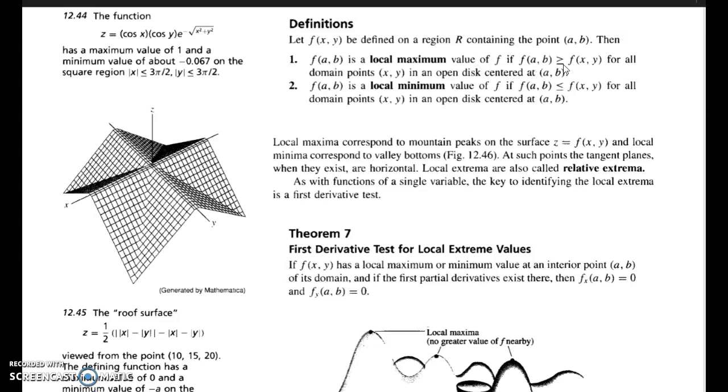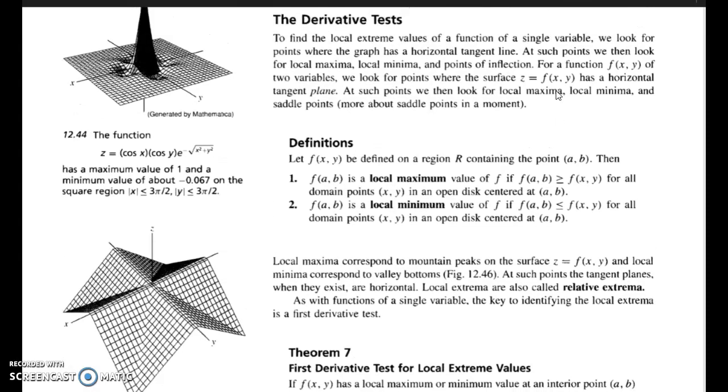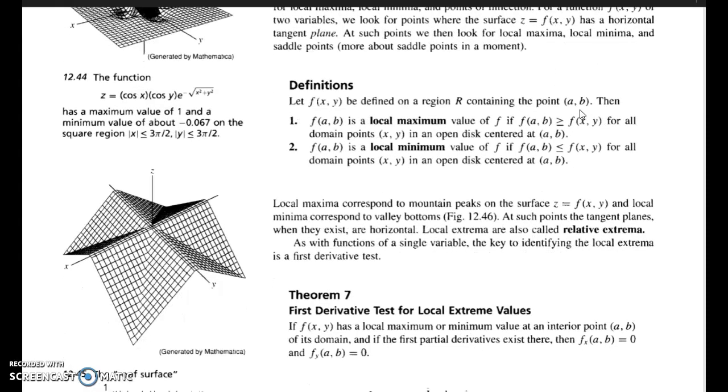So f of AB is greater than or equal to f of xy for all points xy in the open disk centered at AB.